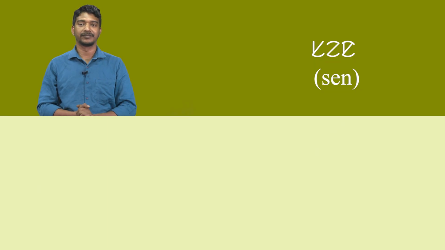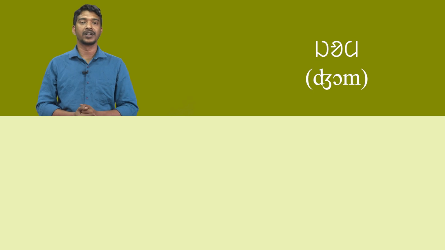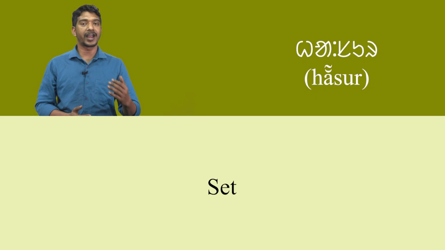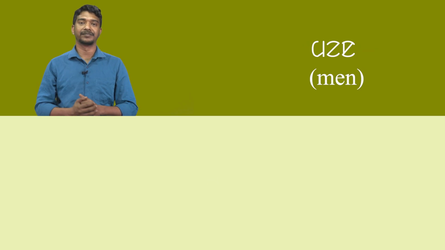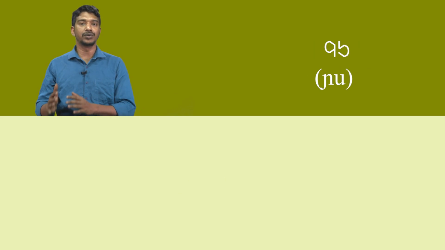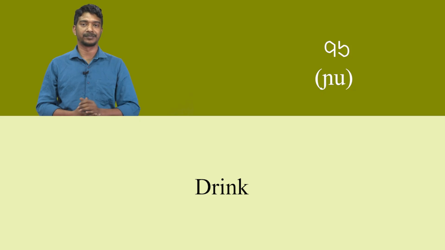Now we learn the verbs which are used in our daily life. The verbs are as follows. San means go. Jom means eat. Rakab means rise. Hasur means set. Man means say. Doho means put down. New means drink. Hey means come.